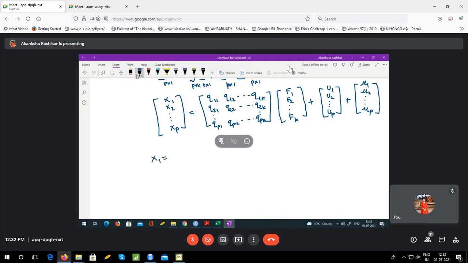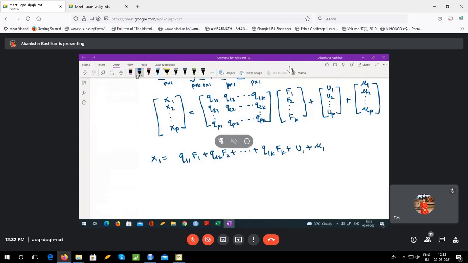Okay. Now let me take just x1. If I write x1, how does it come from this side? This would be the first row of Q into this F vector plus u1 plus mu1. So x1 would be q11 f1 plus q12 f2 plus q1k fk plus u1 plus mu1. Correct?